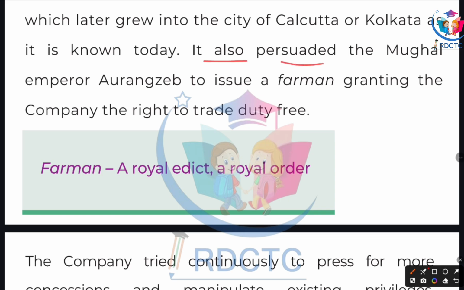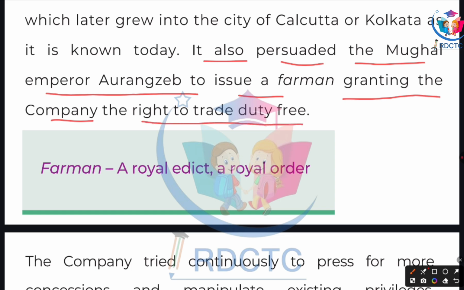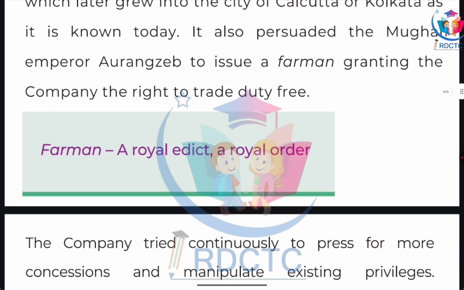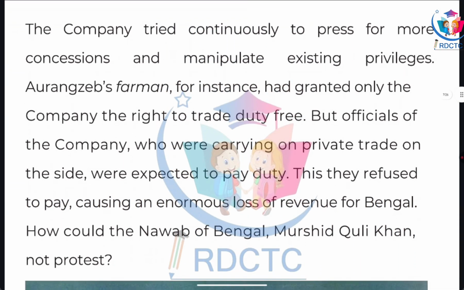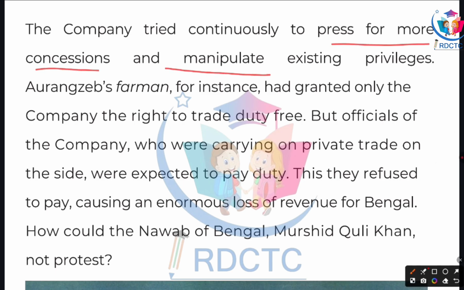It also persuaded the Mughal Emperor Aurangzeb to issue a firman granting the company the right to trade duty free. What is a firman? A firman is a royal edict, a royal order. So the company tried continuously to press for more concessions and manipulate existing privileges.